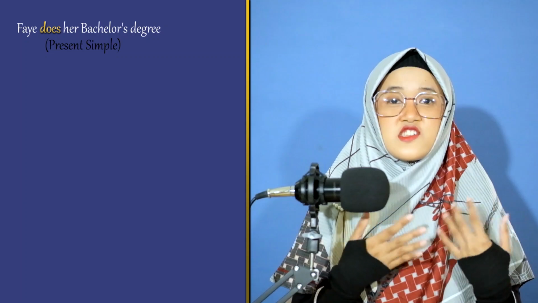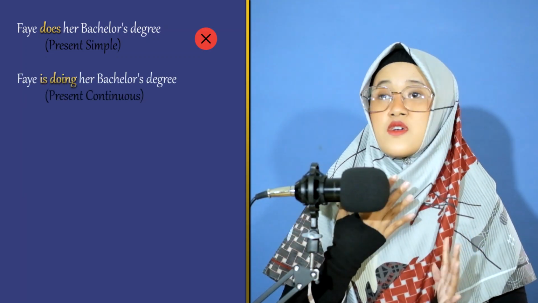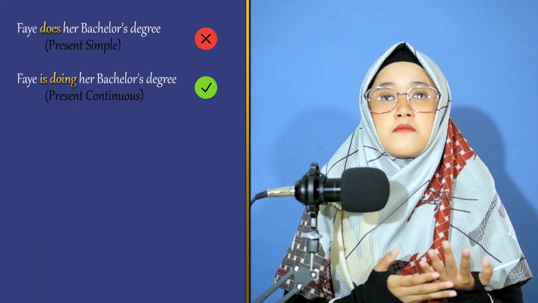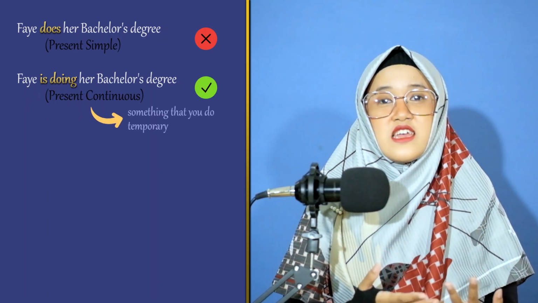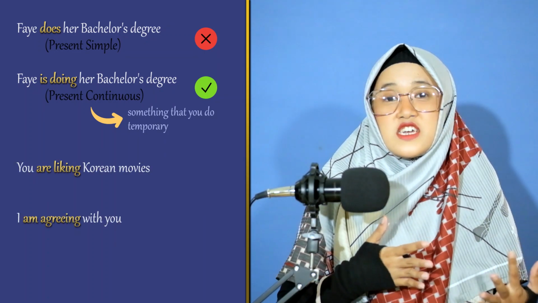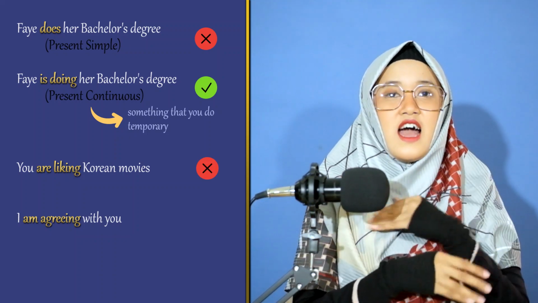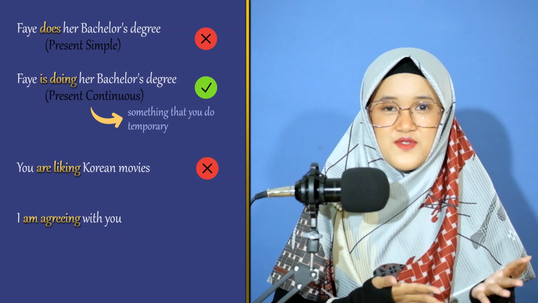There is something to note: not all present simple sentences can be changed into the present continuous and vice versa. Faye does her bachelor's degree. Faye is doing her bachelor's degree, because a bachelor's degree is something that you do temporarily. You are liking Korean movies? I am agreeing with you.